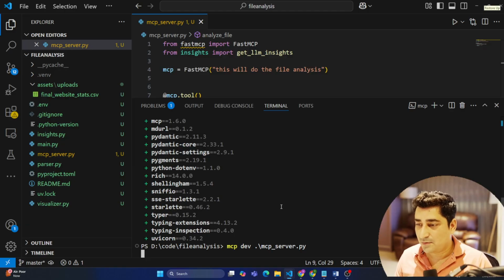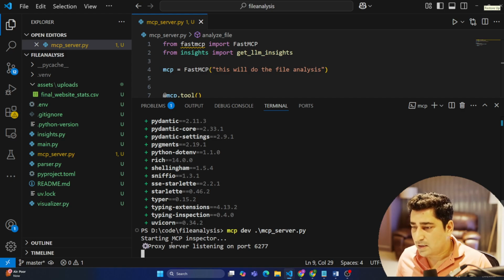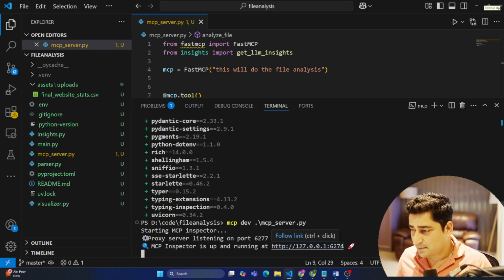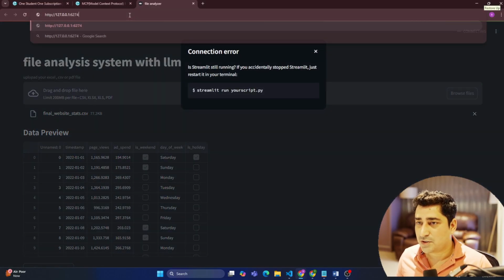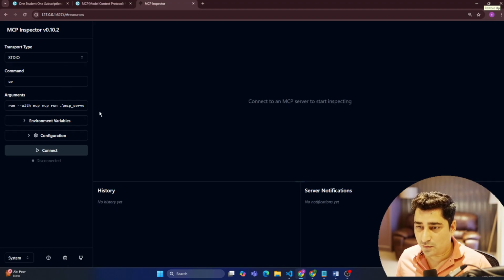Once I hit enter, if everything is good, it will initialize my MCP Inspector at this particular port. So maybe I can go and check over here. Now I can click on connect. If everything goes fine, then it will be able to connect. Otherwise, you are going to see some sort of an issue, and we are going to fix it. Error connecting MCP proxy, check the console log.